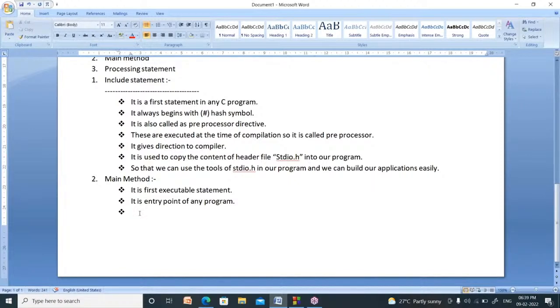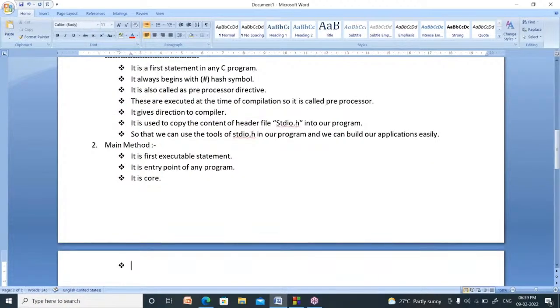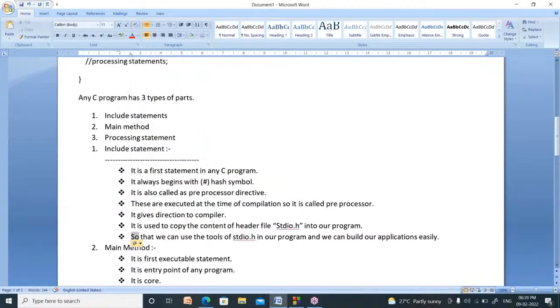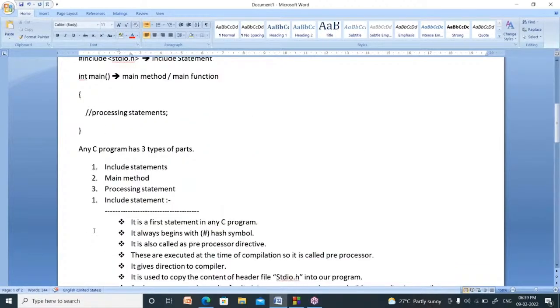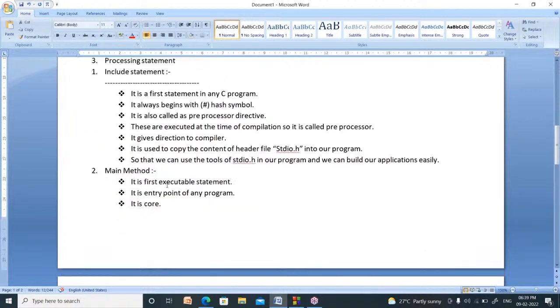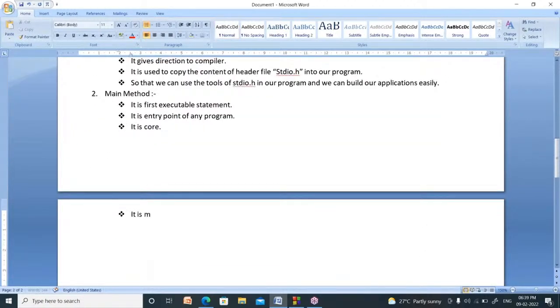It is a very, very important function. It is core. You have to write at least one main method. Why? Because it is a compulsory method, so it is called mandatory. Mandatory means compulsory.